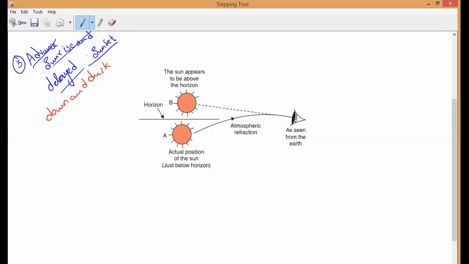Now, what is the reason behind it? As we know, sometimes the refraction of light rays brings into view objects which are actually below the horizon. Because of the bending of light, because of atmospheric refraction, even though they are present below the horizon, we are able to see them. Understand? If there is no atmosphere, we cannot see objects which are present below the horizon.